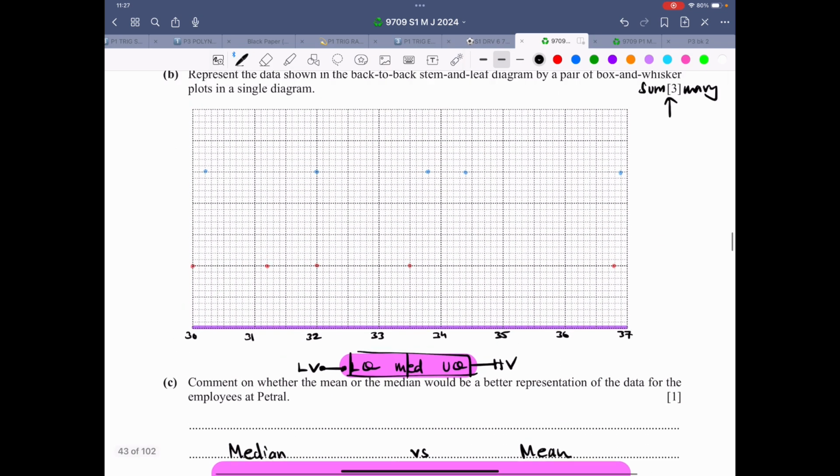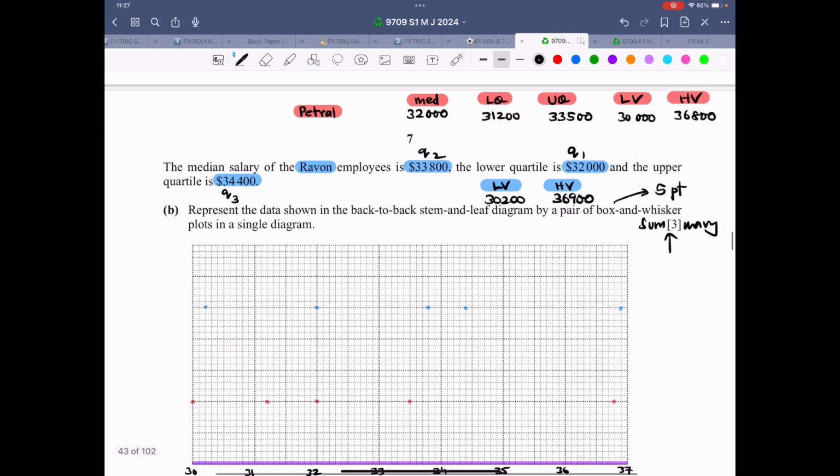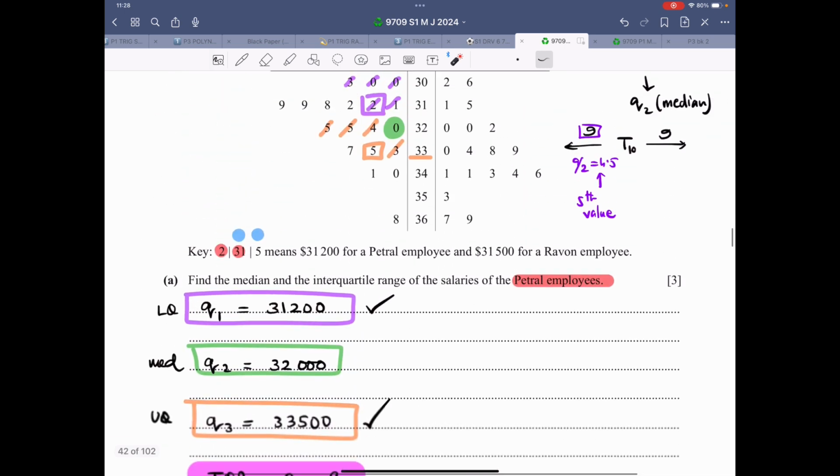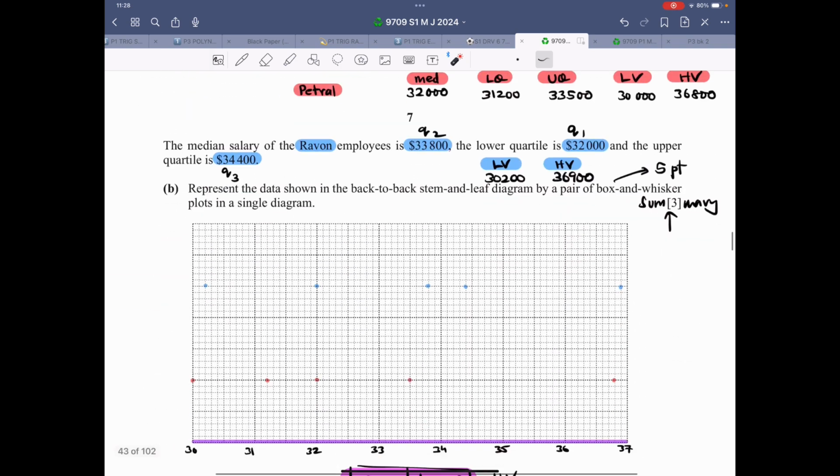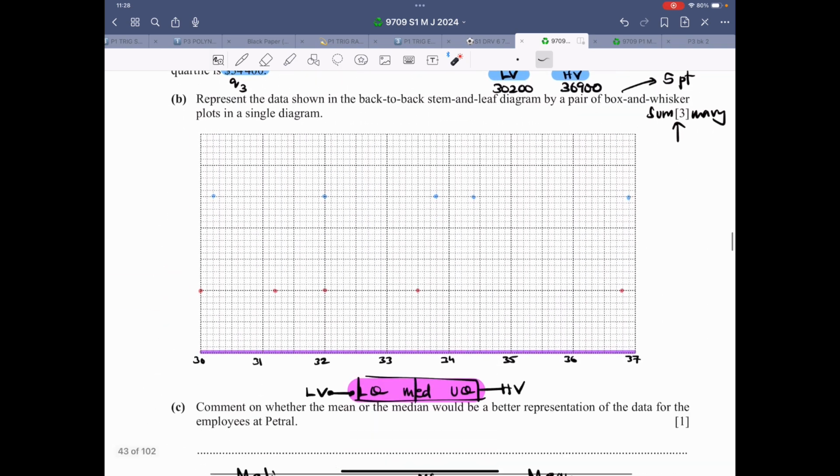So now I have also collected the data. These three we just calculated for the petrol company, again the lowest value and the highest value. The lowest value is 30,000, and the highest is 36,800. So that's right over here.